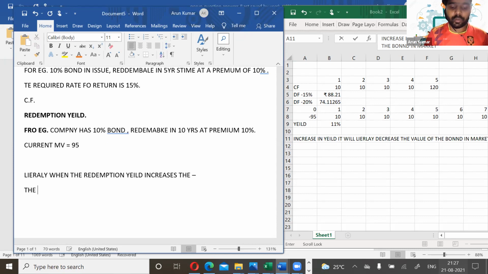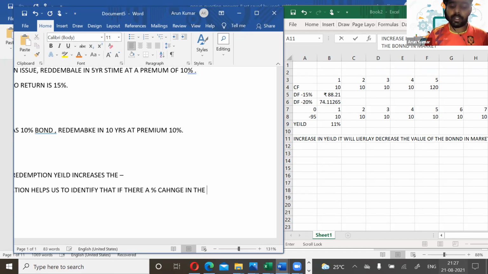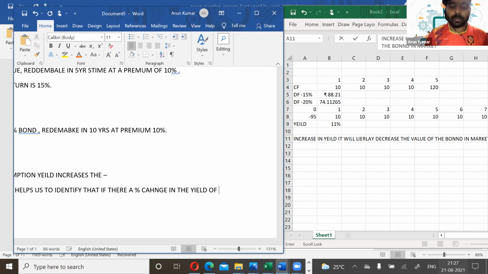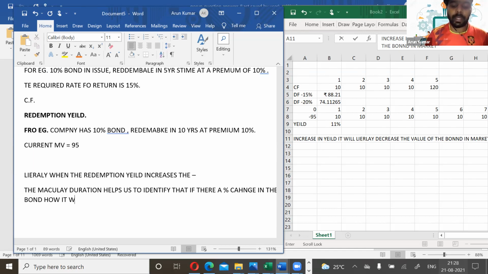Next we are going to discuss the Macaulay duration. Macaulay duration helps us to identify that if there is a percentage change in the yield of a bond, how it will impact the bond price. So first of all, we need to calculate the normal duration for it.